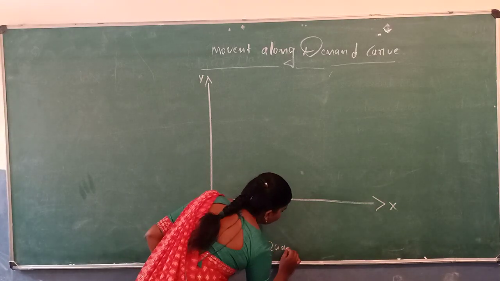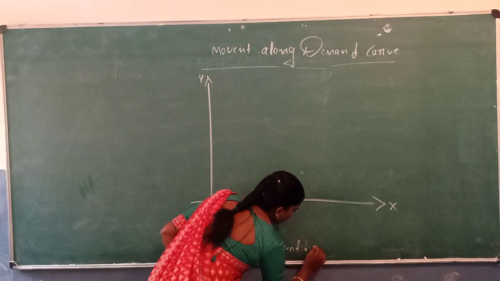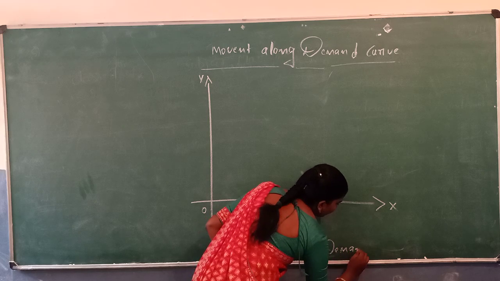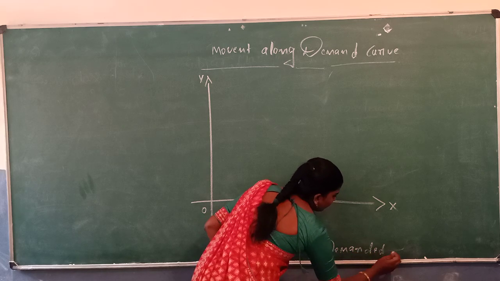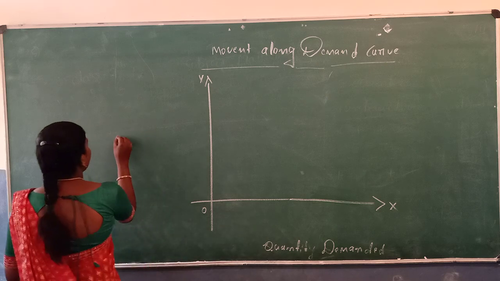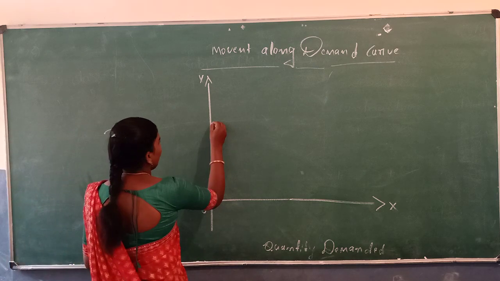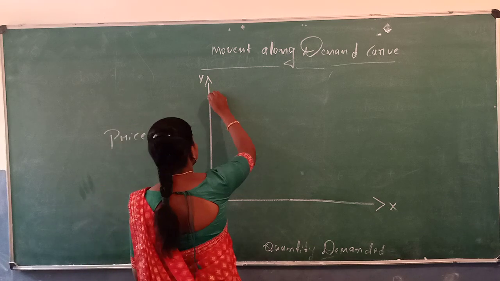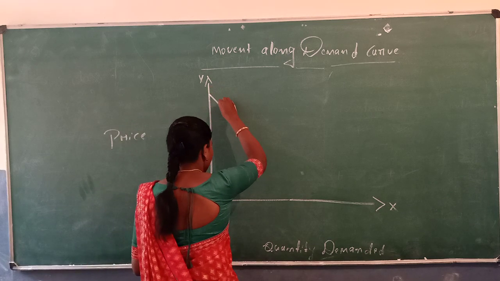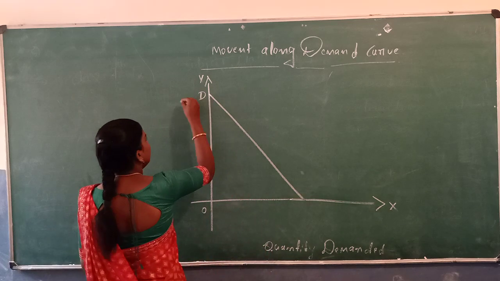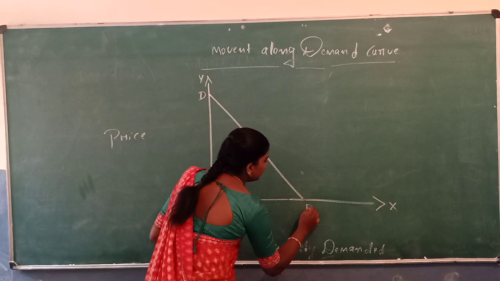Quantity of goods or quantity demanded. On the Y axis, price. D, that means demand curve.